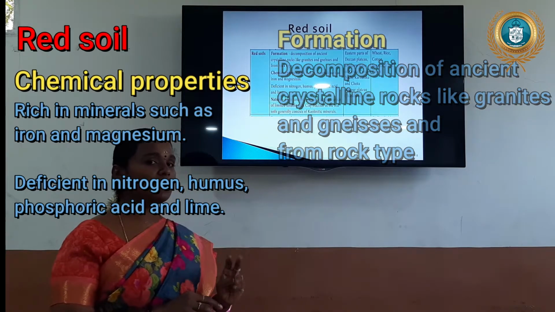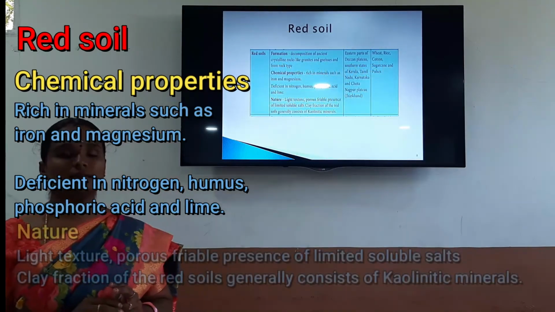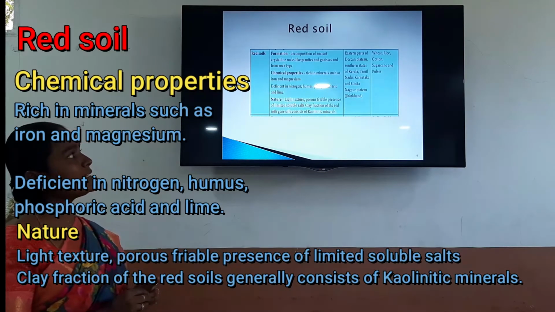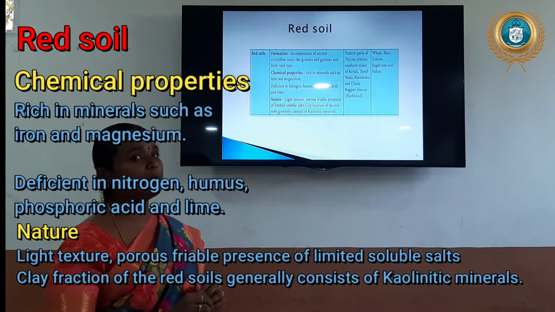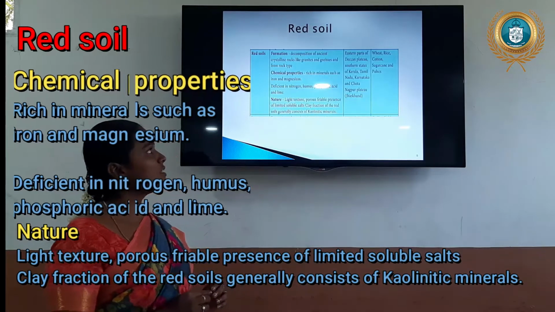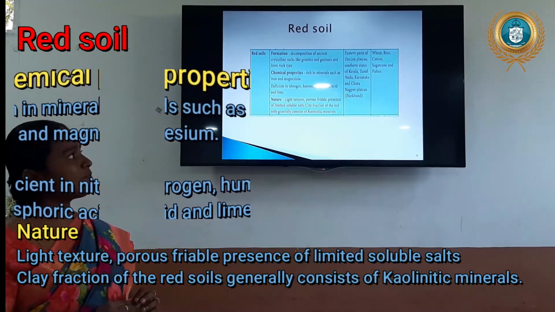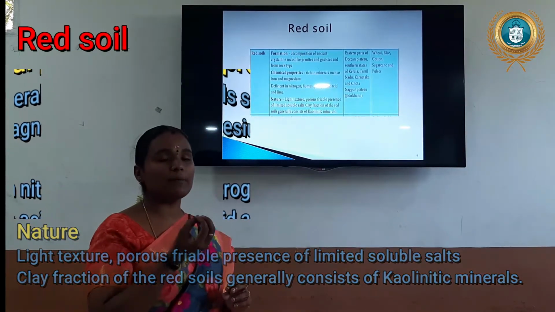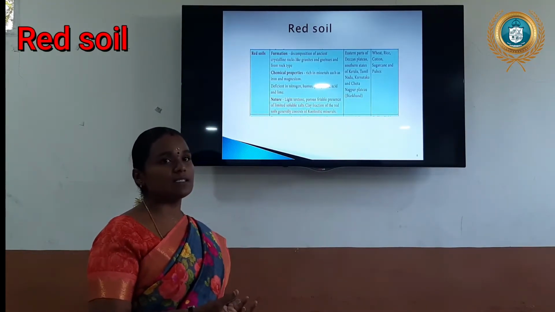The red color soil contains iron, and is deficient in nitrogen, humus and phosphoric acid, and is acidic. Those are very limited. The nature is a light structure, porous, friable, with limited soluble salt. That is fine material that is found in the red soil.